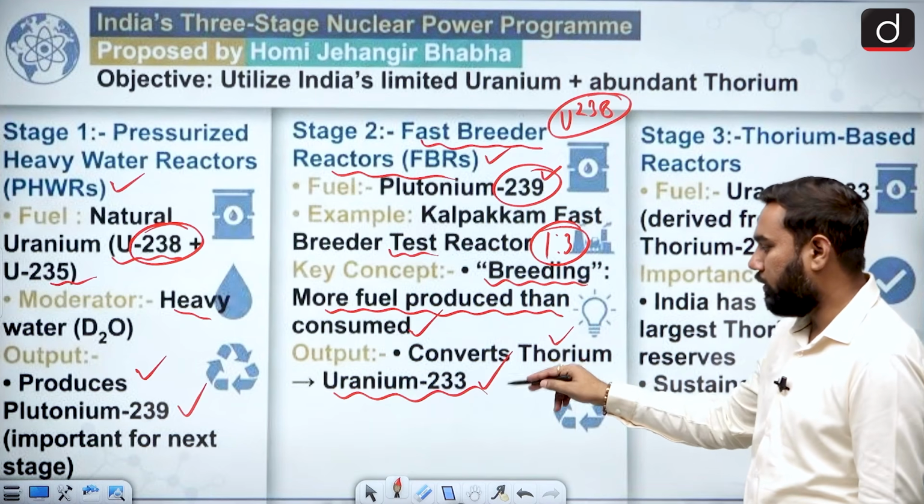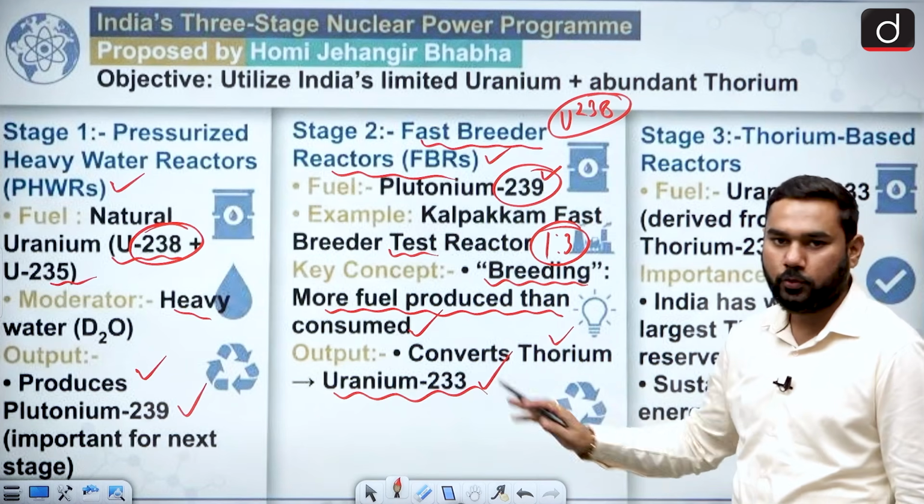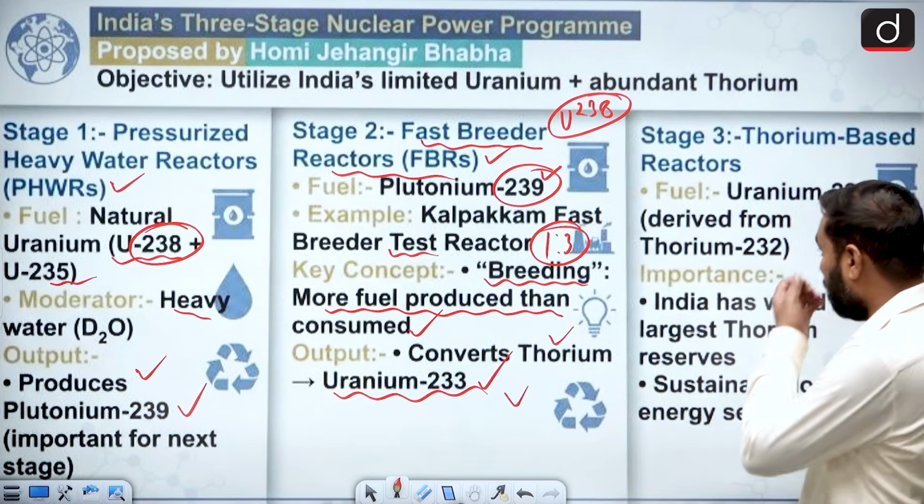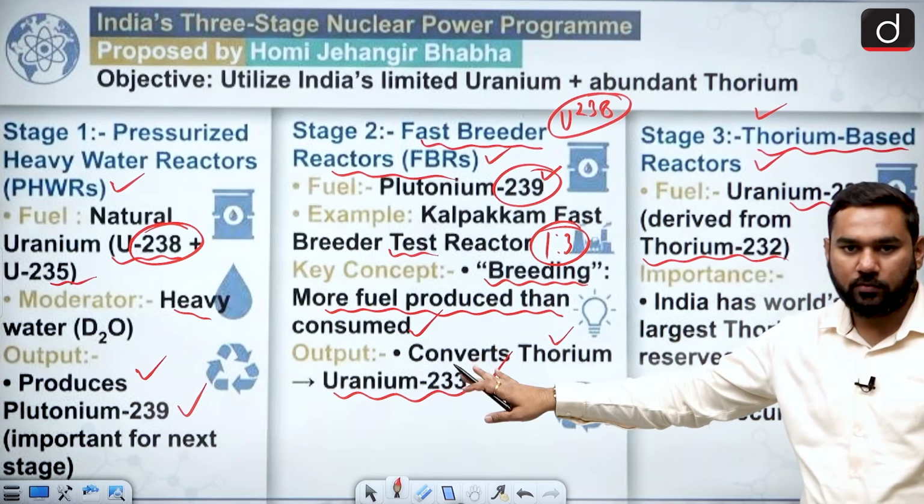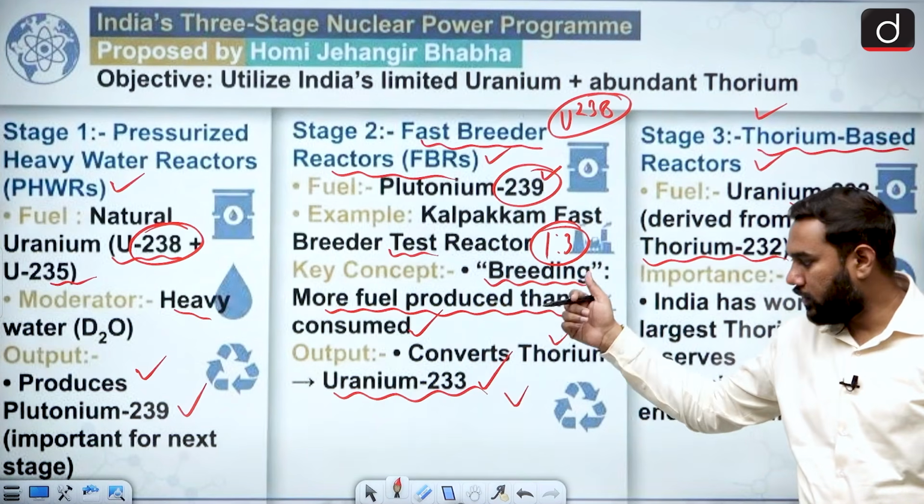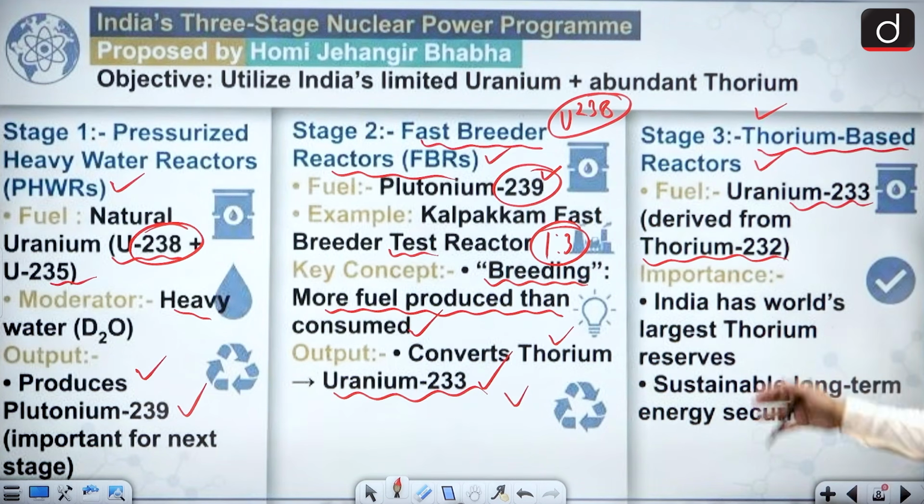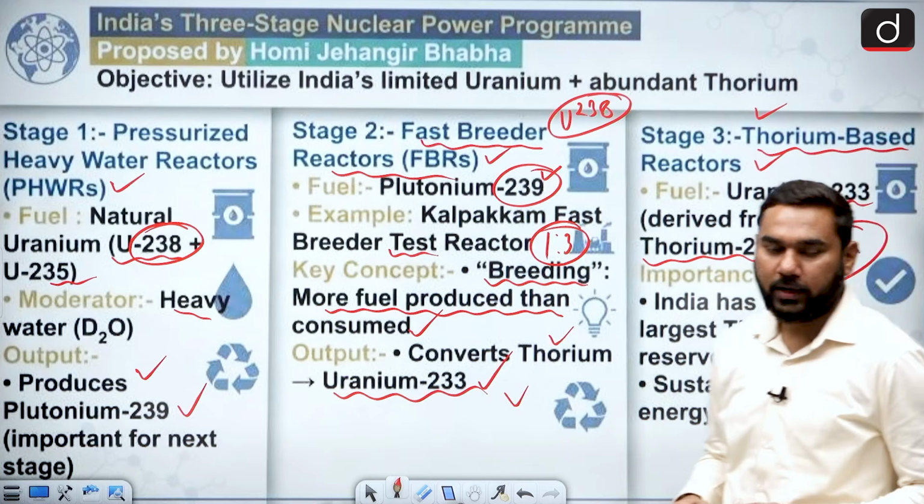So now we are going to talk about thorium conversion into uranium, and when you gain the uranium, it can be used in your third stage. In the third stage a thorium-based reactor is needed, where uranium 233 is used as fuel, and this is derived from thorium. So basically the second stage converts thorium into uranium, and this uranium is used in the third stage. India has the world's largest thorium reservoir, about 25% of thorium is present with India, and this can be a sustainable energy provider for India.